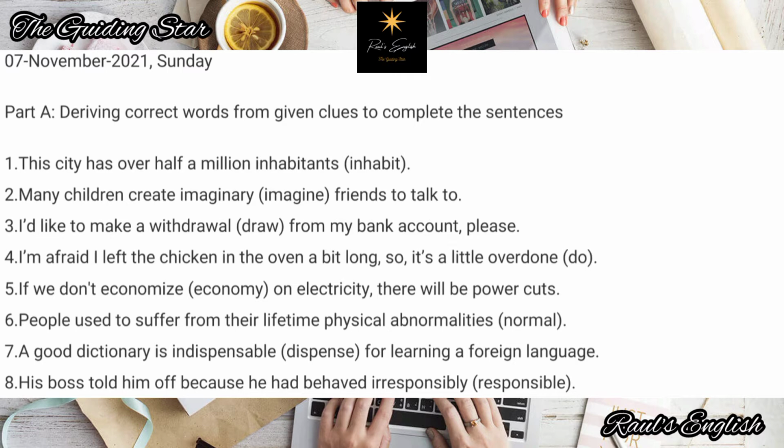Sometimes the form has got nothing to do with anything in the sentence. It's just a similar spelling or something like that. It's just a hint. It's just a clue. Right, let's get on with it. Number 1, this city has over 500,000 inhabitants. All right, so the clue was inhabit. From there we get inhabitants.